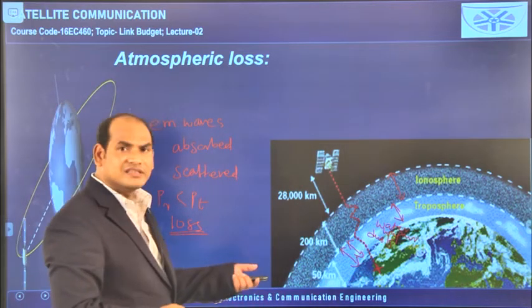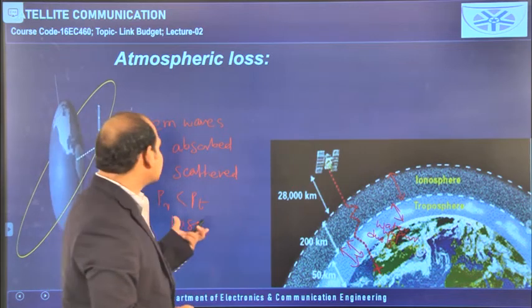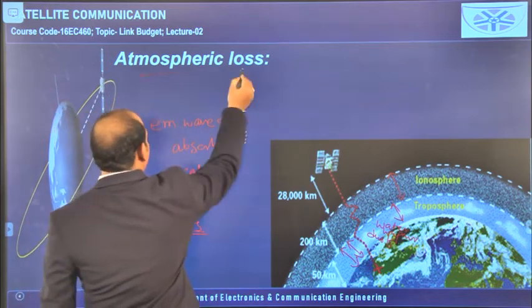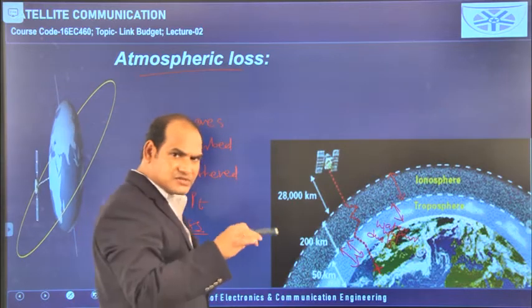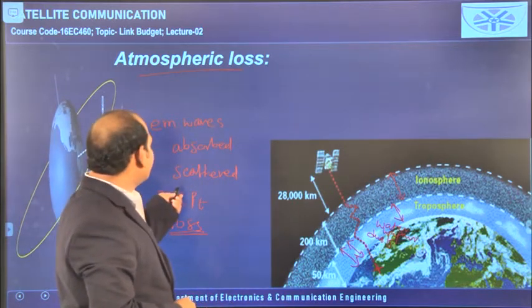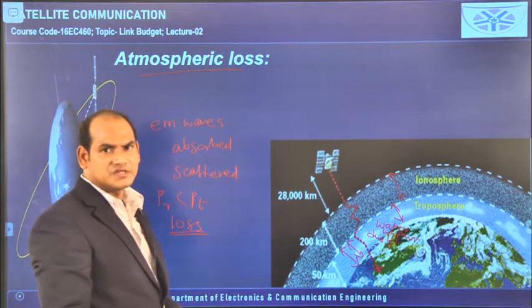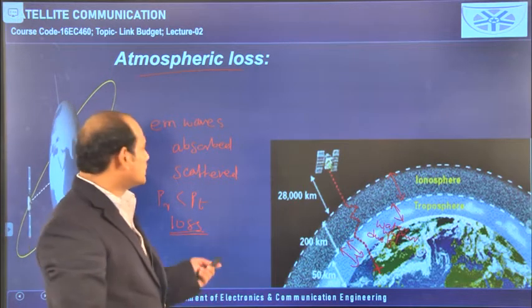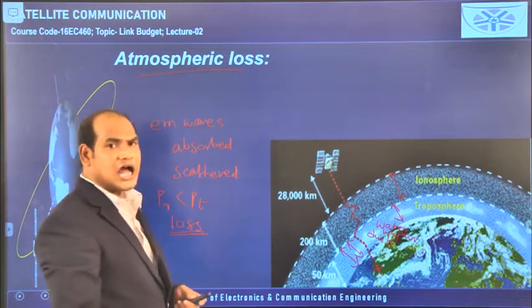That is involving the atmospheric nature, that is why this loss is called atmospheric loss. So because of the absorption and scattering of the EM waves, some loss is occurring.